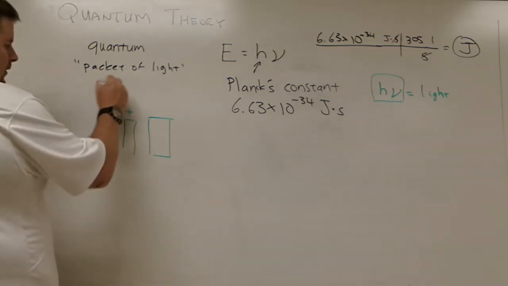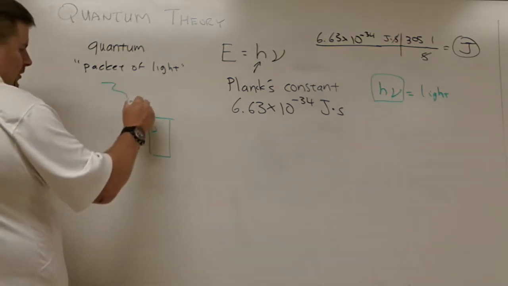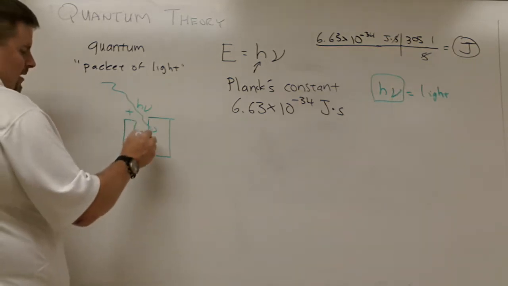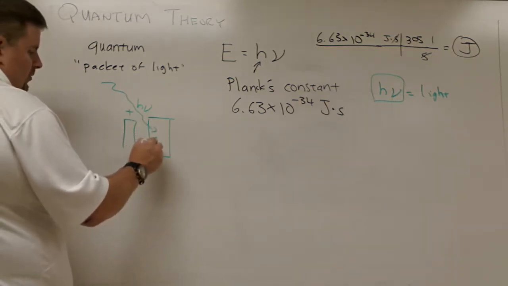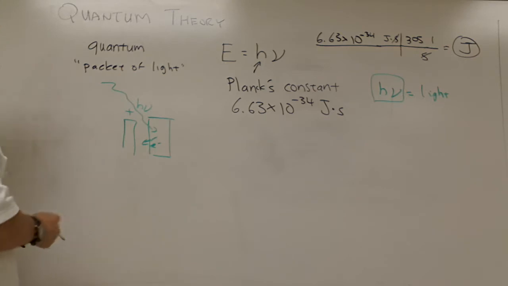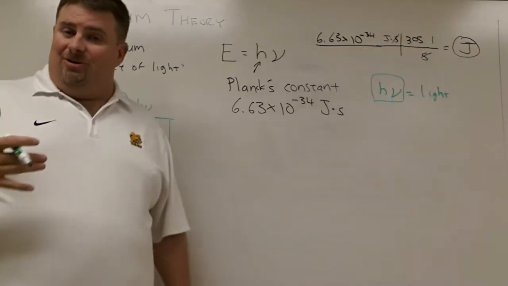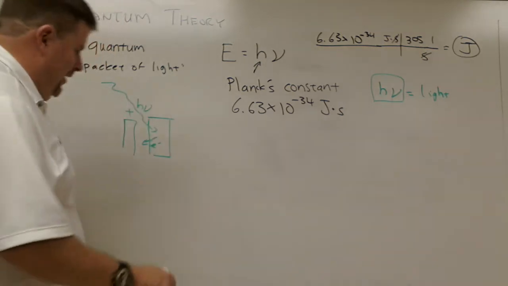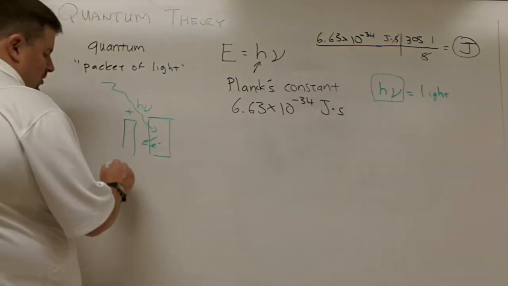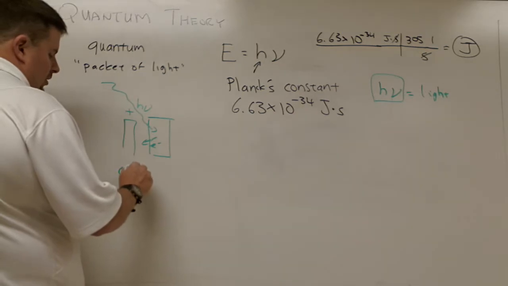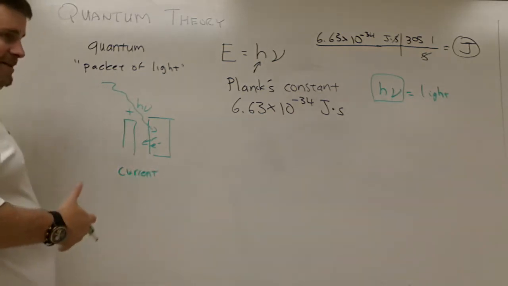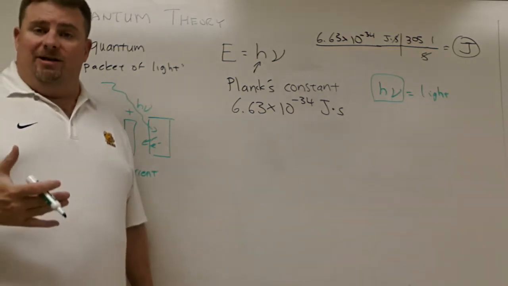Light would come down, and as it hit, electrons would be emitted and shot onto the cathode. If you know anything about movement of electrons, when electrons move, you've got electricity, right? So when this happened, we could actually measure a current. And this is the basis of all photovoltaic cells.